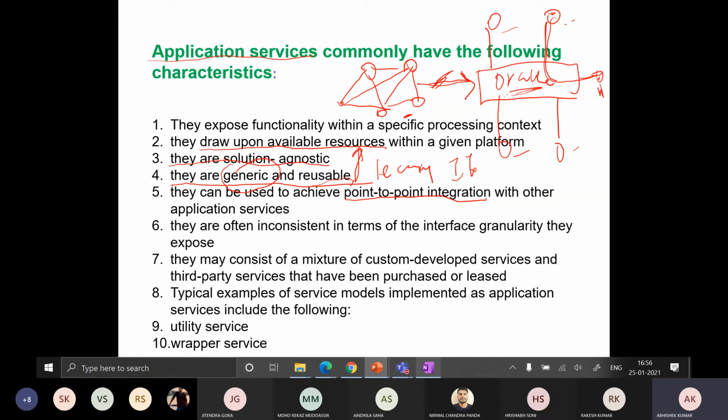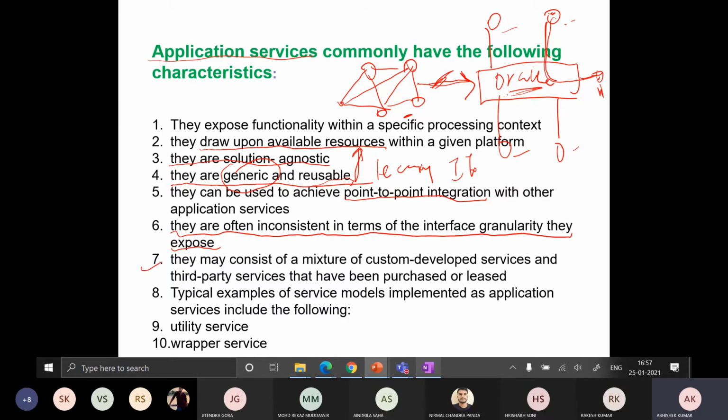So using Oracle Service Bus, your project automatically comes under SOA. They are often inconsistent in terms of the interface granularity they expose. They may consist of a mixture of custom developed services and third party services that have been purchased or leased. These are self-explanatory, you can understand on your own.